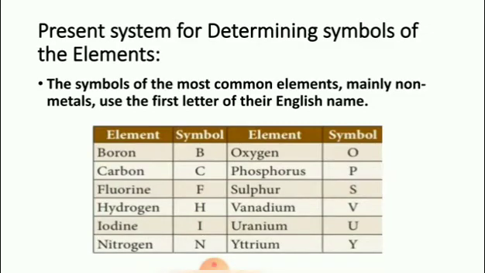Similarly, oxygen, O; phosphorus, P; sulfur, S; vanadium, V; uranium, U; yttrium, Y. The symbols of the most common elements, mainly non-metals, use the first letter of their English name.